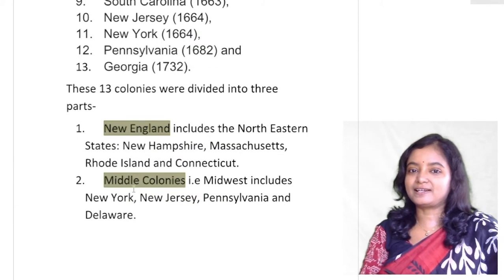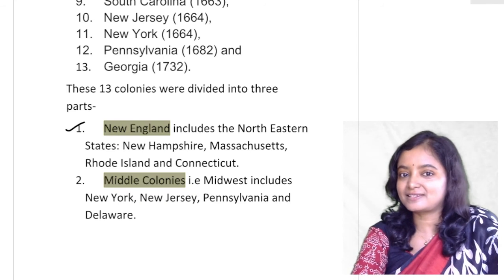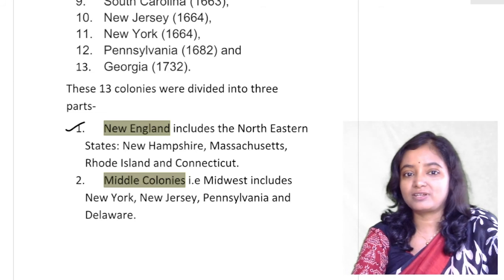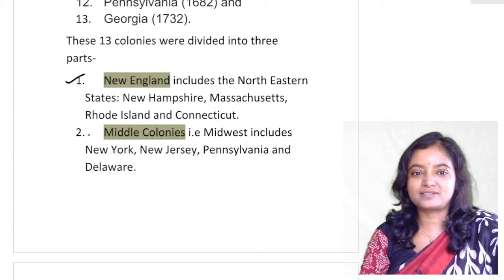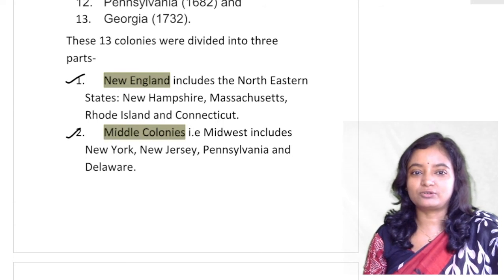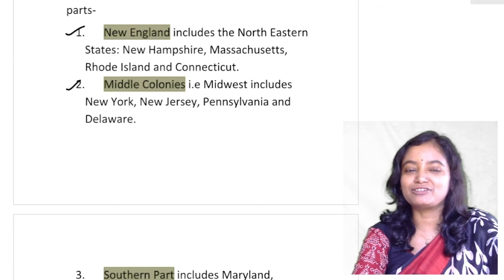New England, that is the first part, includes northeastern states like New Hampshire, Massachusetts, Rhode Island, and Connecticut. Now the Middle Colonies include New York and New Jersey. They are all "new." There is also a New Hampshire in England.